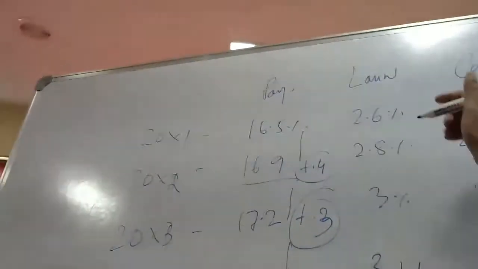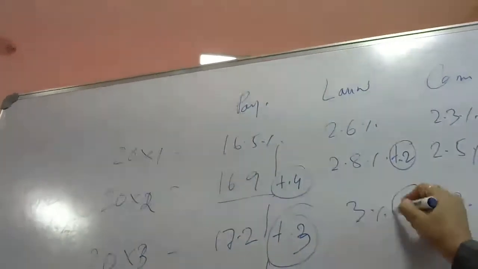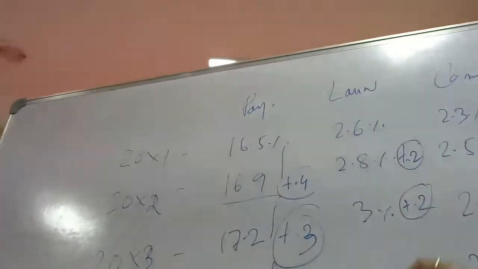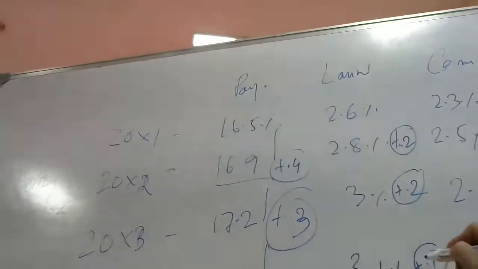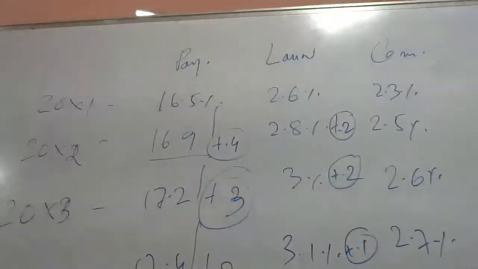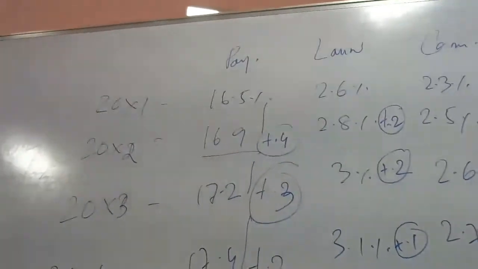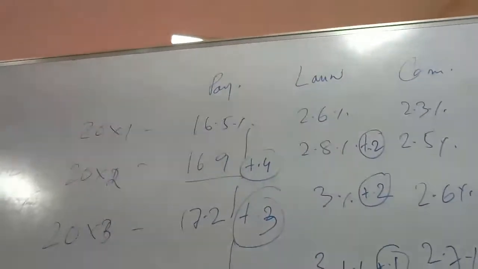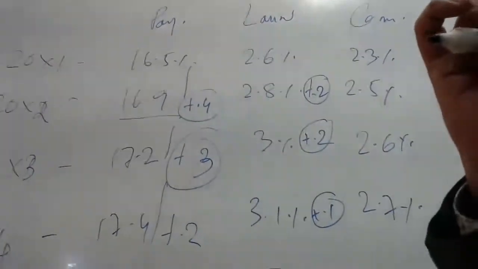In the laundry, again plus 0.2, plus 0.2, plus 0.1. So here I'll be expecting at least plus 0.1. 3.1 plus 0.1, it is 3.2. I'll be expecting that.